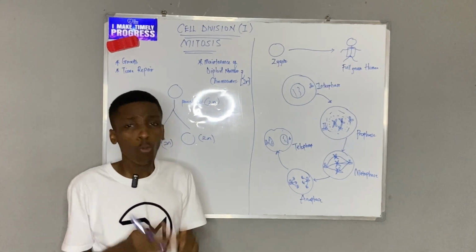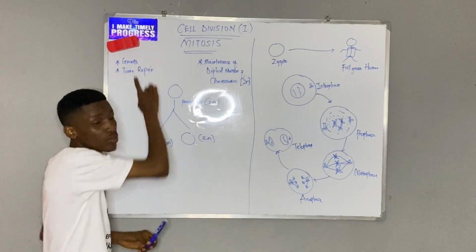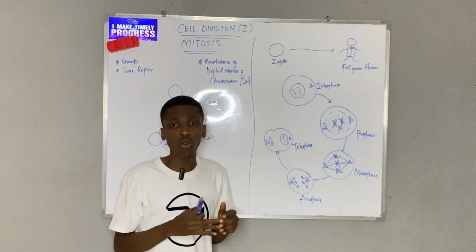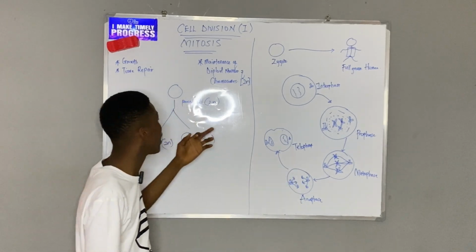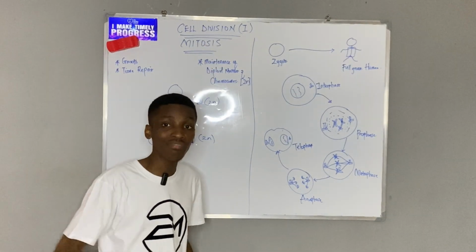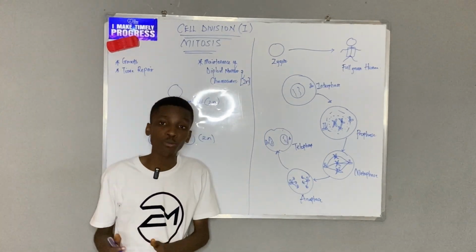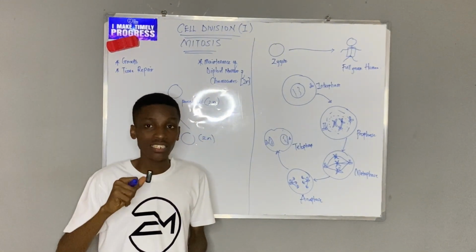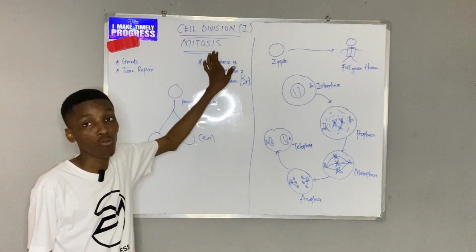What's the key reason for mitosis? Mitosis is for two things: growth. The fact is that from small, even as in our first video we made mention of an infant or a neonate, how the neonate moves from the small boy we used to know to a bigger man is by growth. And that growth is actually achieved by mitosis. So the cells keep dividing and dividing. Beyond that, another key function of mitosis is tissue repair. Constantly, cells in our body are dying and they ought to be replaced. The replacement of the dead or worn out cell is also achieved by the help of what?